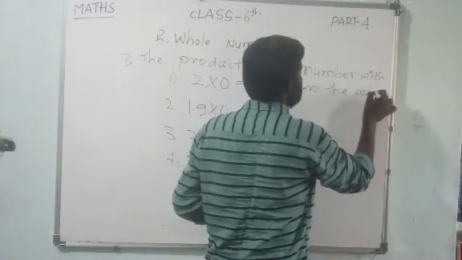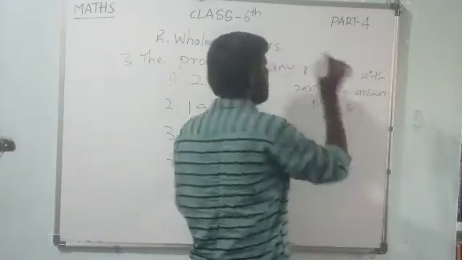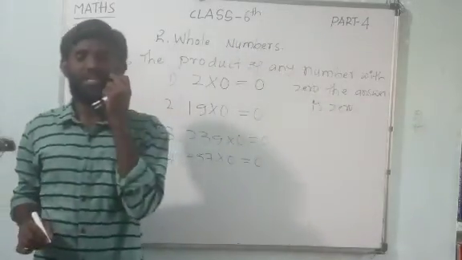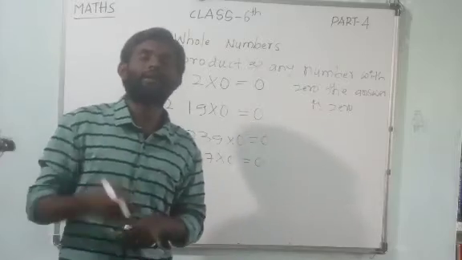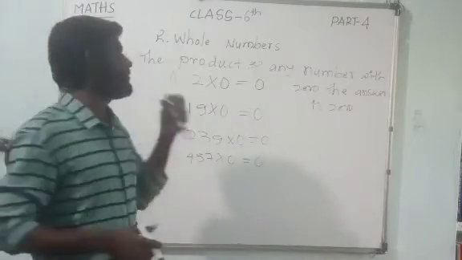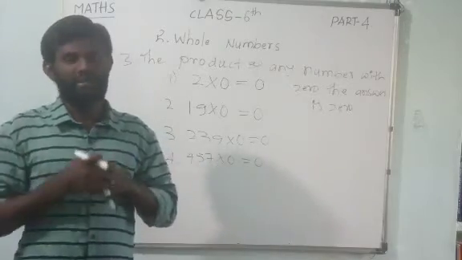You should remember, this is a very important concept. Which is the multiplicative identity, which is the additive identity, and with that also, the product of any number with 0. These things we have discussed.